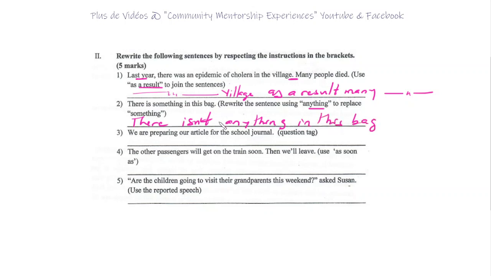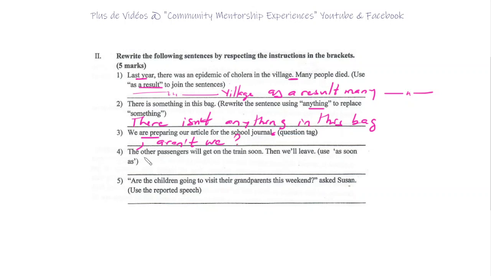Yes, because generally speaking, anything is used with the negative or the question. Okay? 3. We are preparing our article for the school journal. Question tag. Aren't we? So we are positive. Then we put a comma after journal. So you will drop the full stop, you put a comma, and then you ask the question, aren't we?